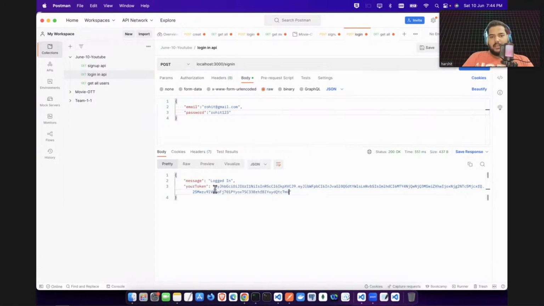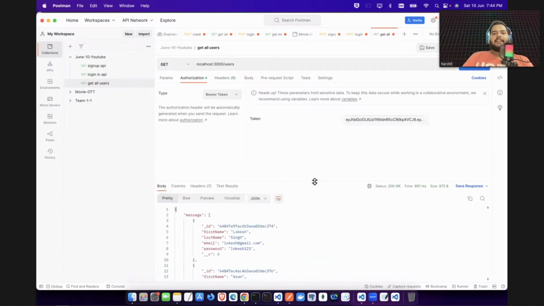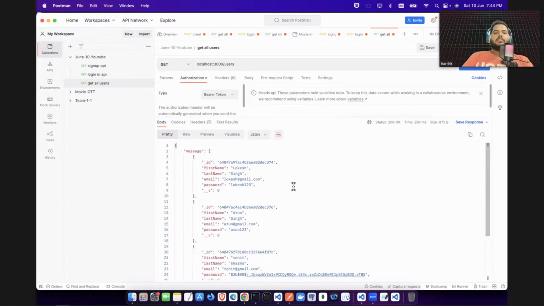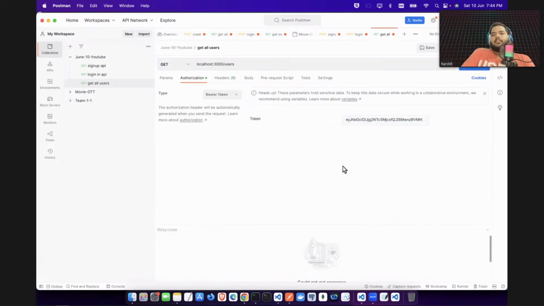I will grab this token now. Let's grab this token and I will come here and provide this Rohit token, and see if Rohit can access or not. So Rohit can also access because it's a valid token. If you do not put a valid token, let's say we delete all the part here and just try to access it, it will not allow you to access because this is not a valid token.